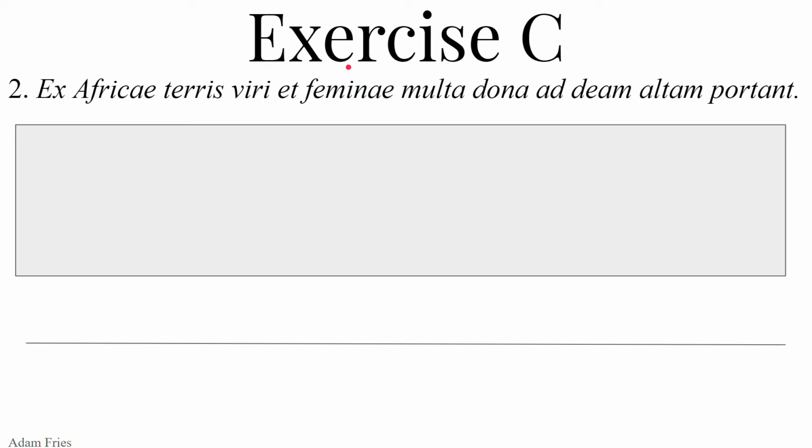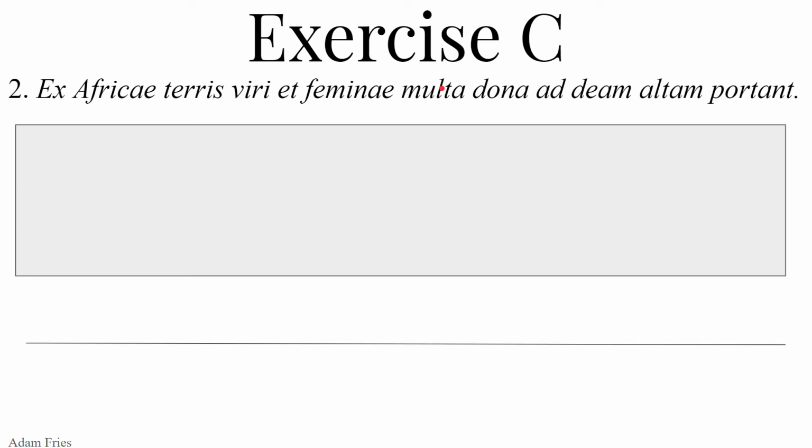Feminae. Feminae, from femina, feminine, meaning woman. So this could either be the genitive singular, like viri could be genitive singular, so of the man and of the woman. Or, like viri, this could be nominative plural. So the women, so the men and the women, and they would both be the nominative subject doing the action of the verb. I don't know yet. Let's find out. It's suspenseful. It's awesome. Let's see what happens.